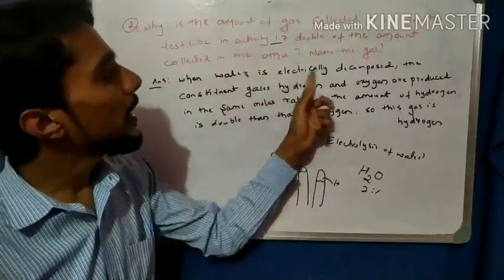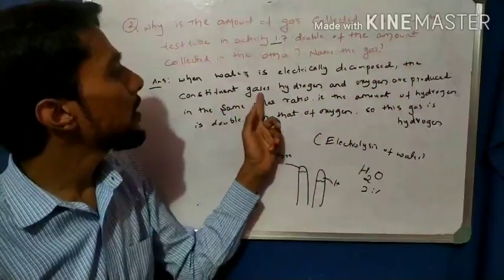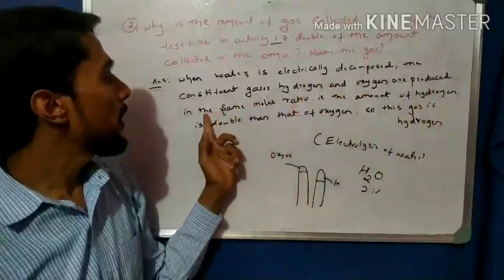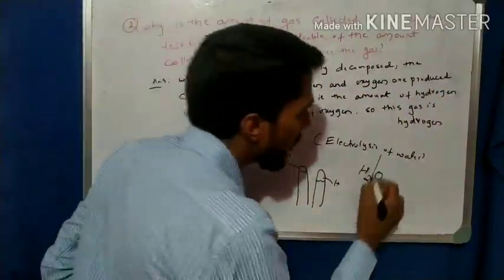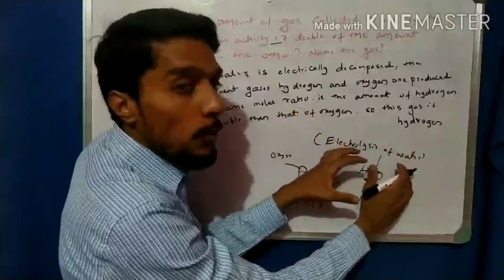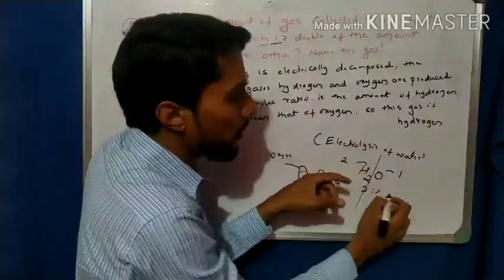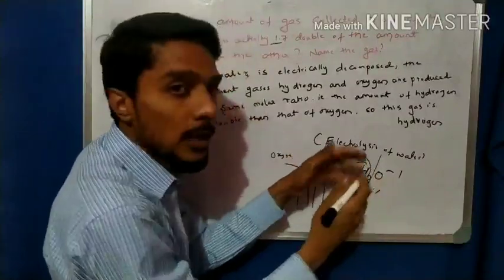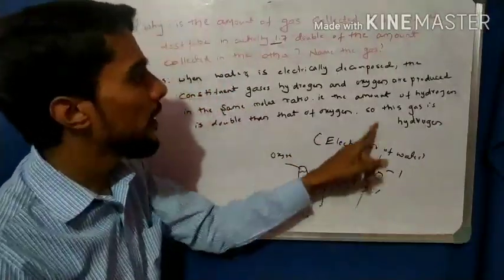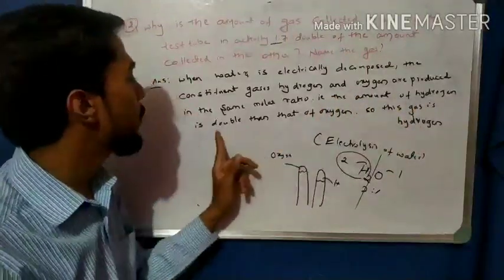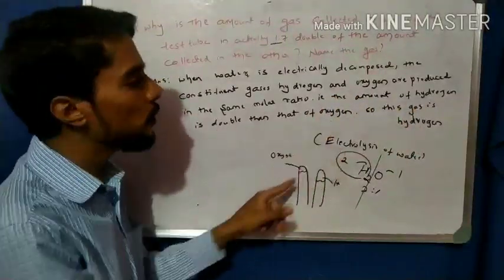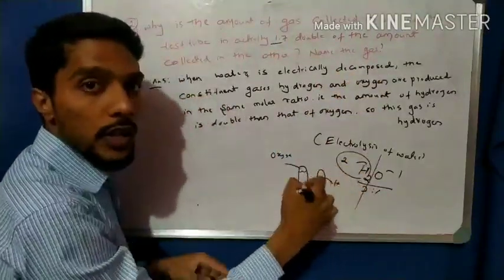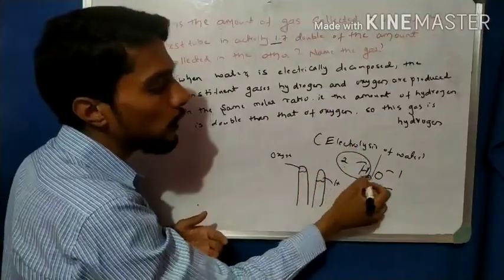When water is electrically decomposed, the constituent gases, hydrogen and oxygen, are produced in the same molar ratio. When it is decomposed, the gases are produced in the same molar ratio, 2 to 1, as in H2O. Therefore, the hydrogen gas is double that of oxygen gas. The amount of hydrogen is double that of oxygen, because due to the decomposition reaction, the water is decomposed in the same molar ratio, that is 2 to 1.